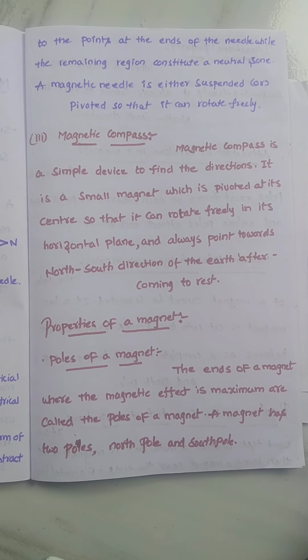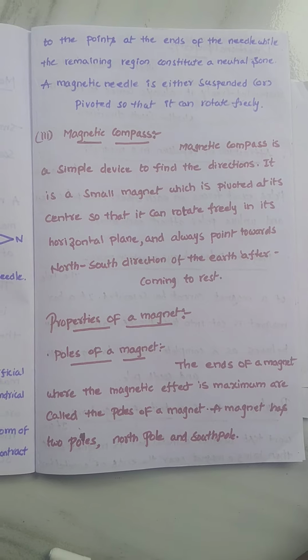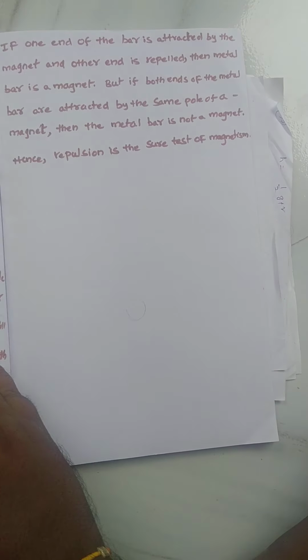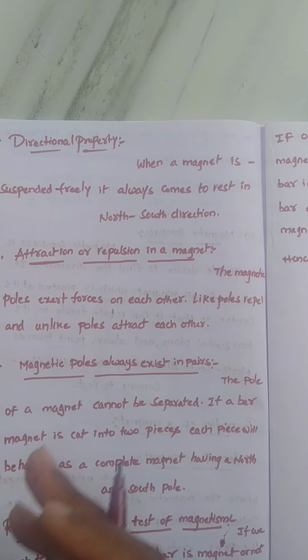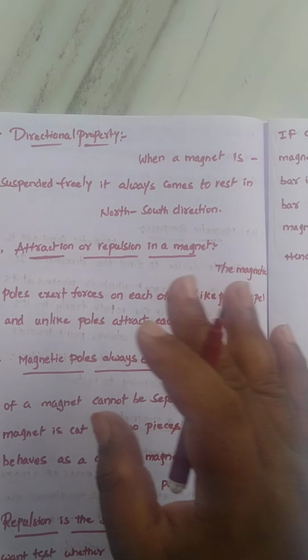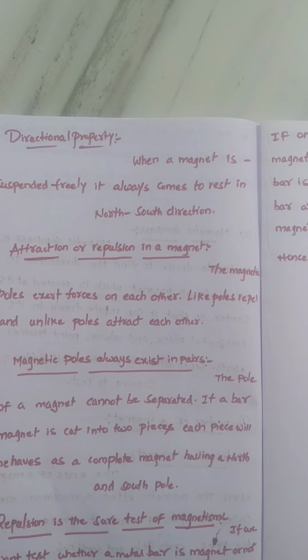Any magnet, whether artificial or man-made, has only two poles. Next one is the directional property, which we already discussed. Whenever a magnet is suspended freely, it always comes to rest in the north and south direction.